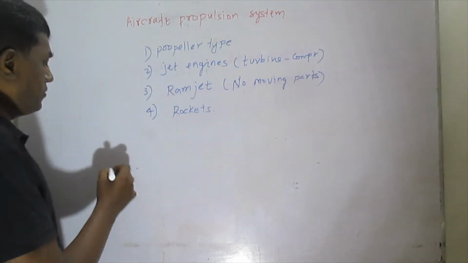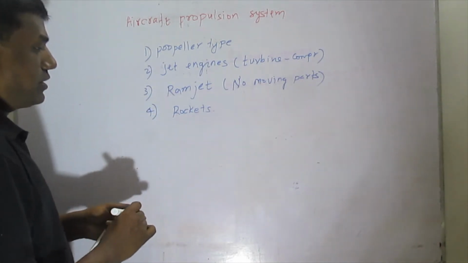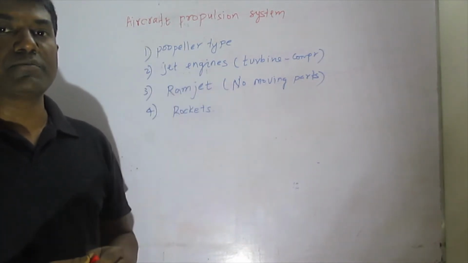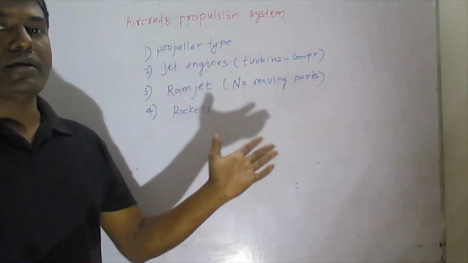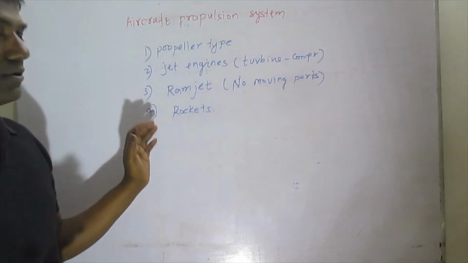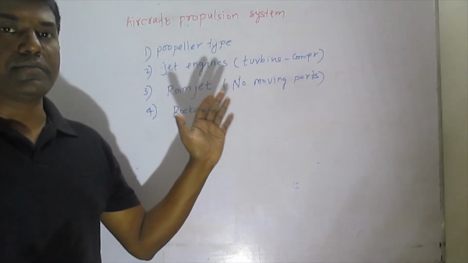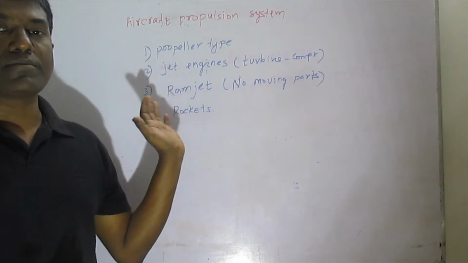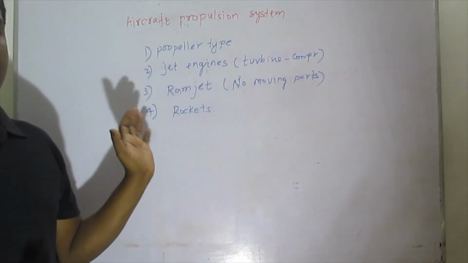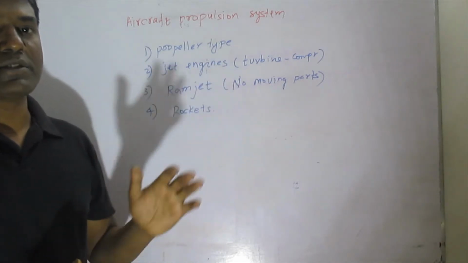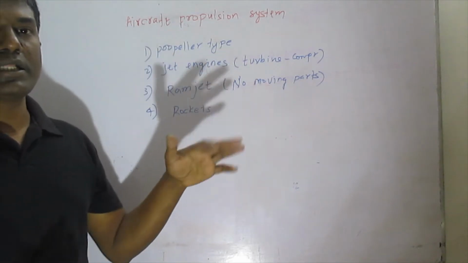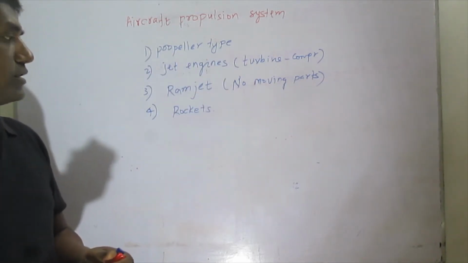Whenever we see Newton's first law of motion, we know that an object will remain at rest, or an object will remain in uniform motion, unless it is disturbed by an external force. So the object will remain at rest as long as there are no external disturbances, or it will be in uniform motion unless there are external disturbances.